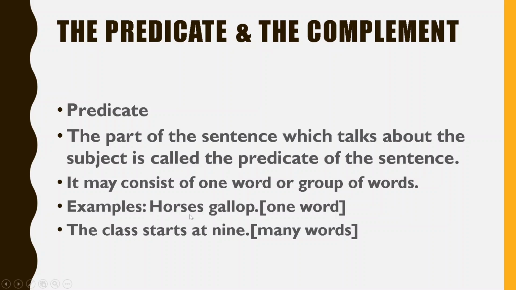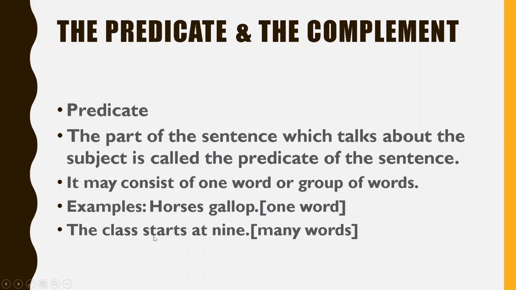Please understand step by step. First you understand what is a subject. The subject is the part of a sentence about which we are talking. And the part of a sentence which talks about the subject is called a predicate. And this predicate may consist of one word, which is the action word or verb, or it may consist of many words, where the verb and the remaining part are included. Okay, so is it clear?